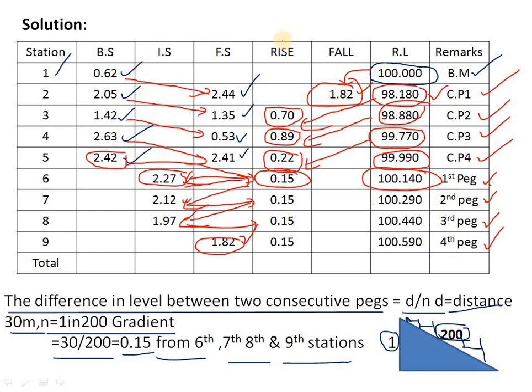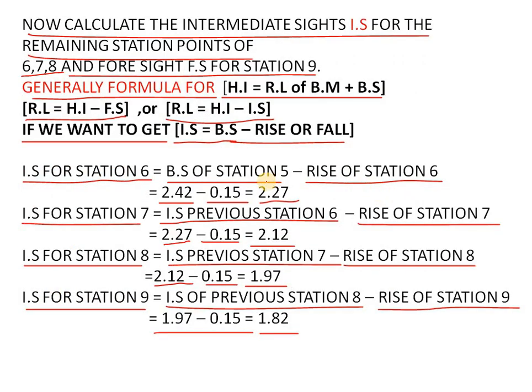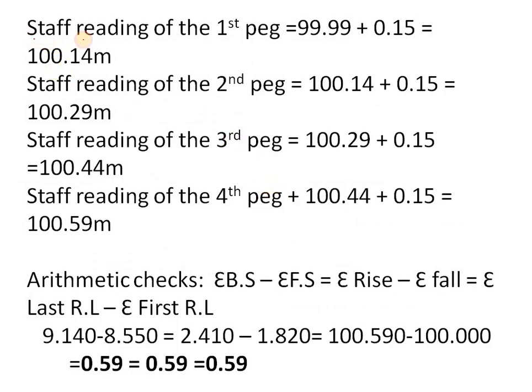This is very easy to calculate. All are there in the rise. So 100 plus... sorry, 99.990 plus 0.15, we will get 100.140. So we can see here, the staff reading of the first peg is equal to 99.99 plus 0.15, we will get 100.140 meters.